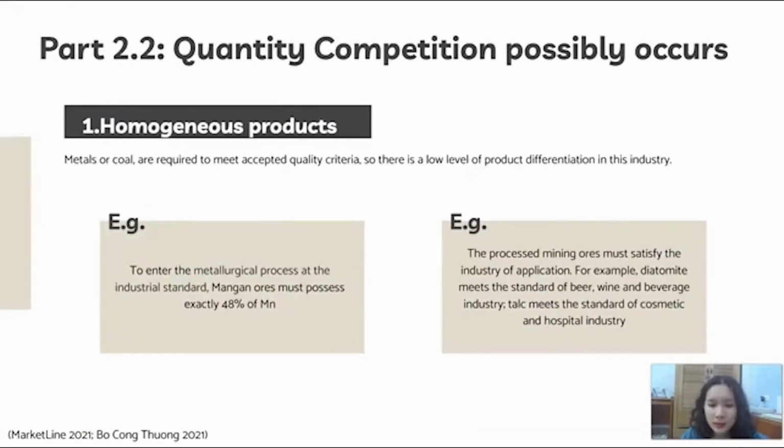Quantity competition possibly occurs in the metal mining industry. Firstly, there is a low level of product differentiation, as mining products are required to meet accepted quality criteria. For example, manganese ore must possess exactly 48% of manganese to enter the metallurgical process at the industry standard. Delta mine meets the standard of the beer, wine, and beverage industry, and Tox meets the standard of the cosmetic and hospital industry.